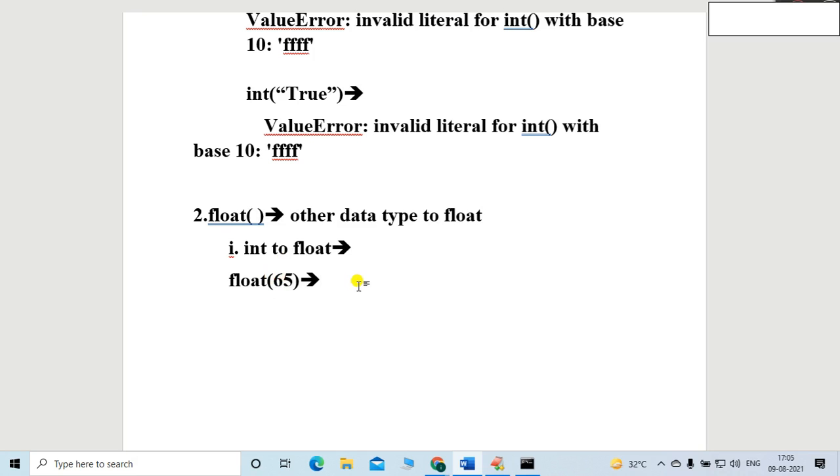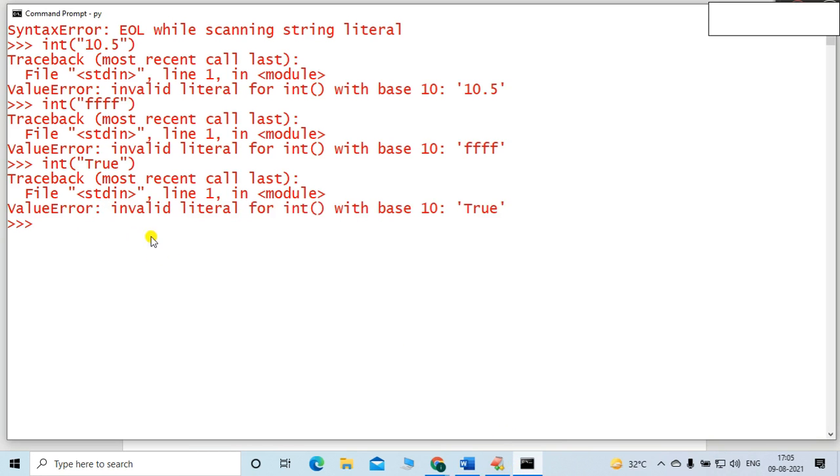So it is possible, friends. How is it possible? I will show with proof. I will execute it inside the console. Just see, one second. I will type float of 65. It will convert it into a float.